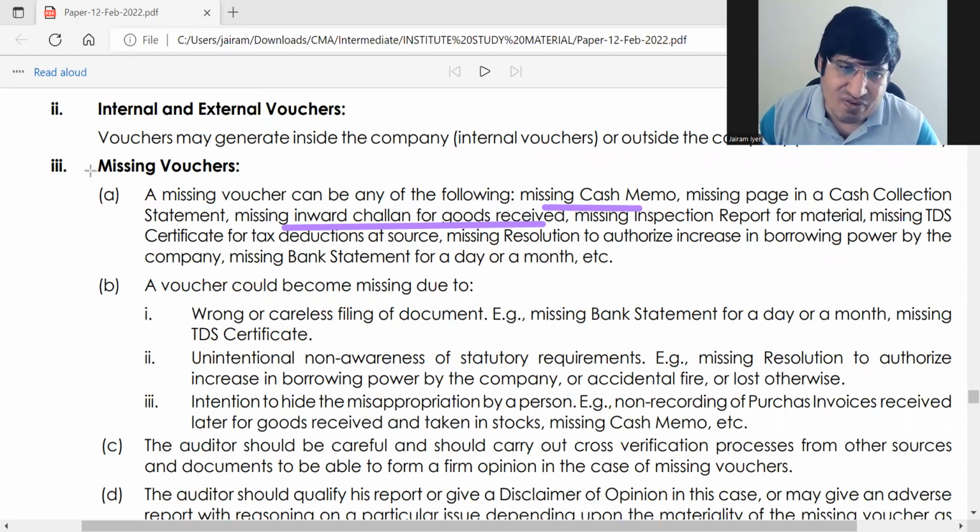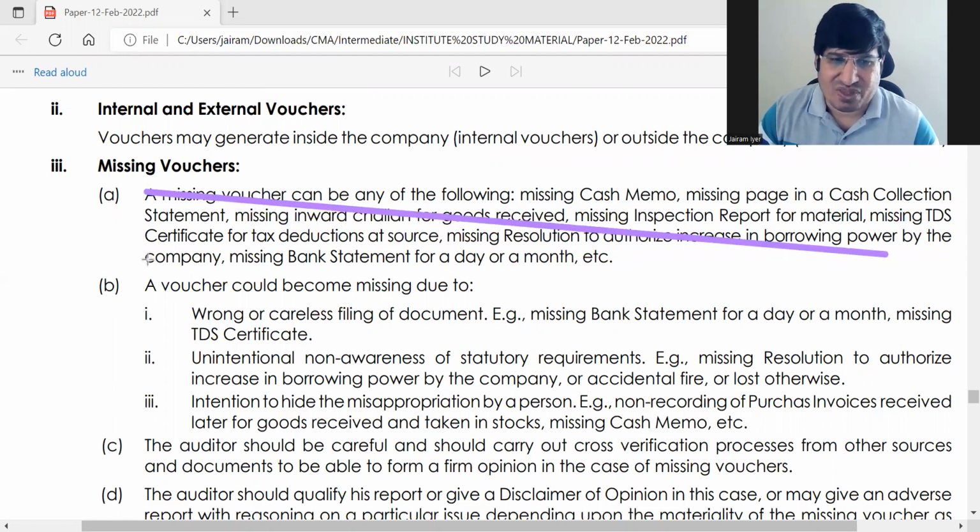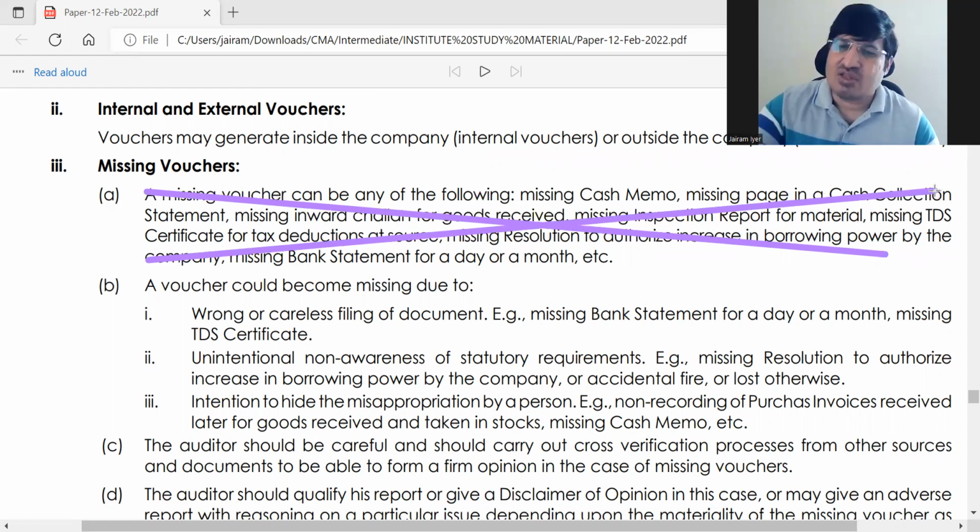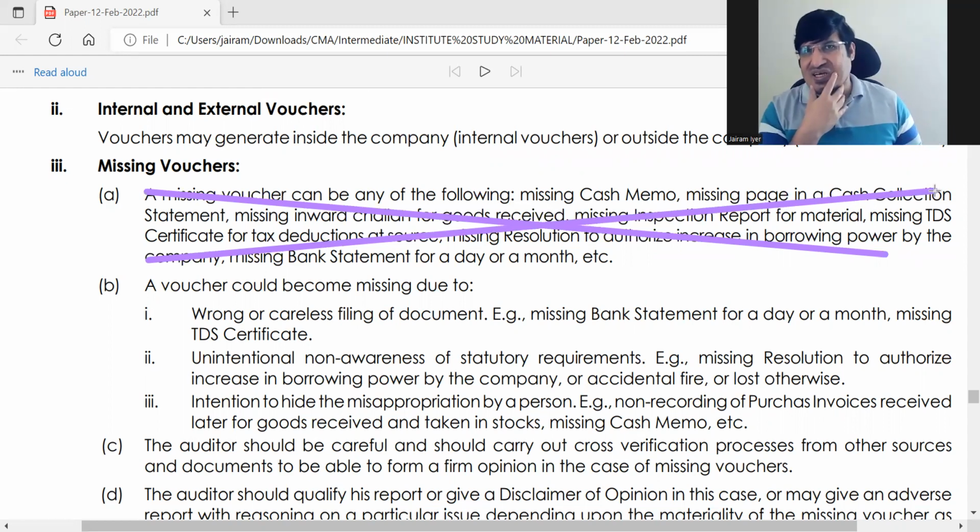So this is straightforward, point A. You don't have to see anything in point A. Missing voucher is any voucher which is missing. That's it. You can put 2-3 names of vouchers, any of the vouchers which you have seen. That's all. That is missing vouchers.